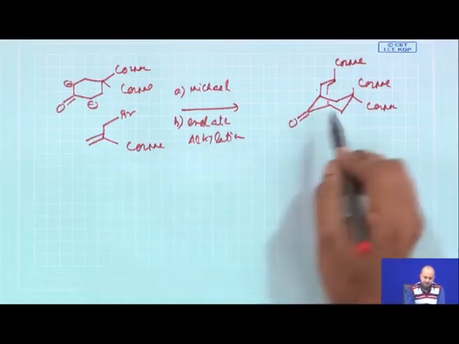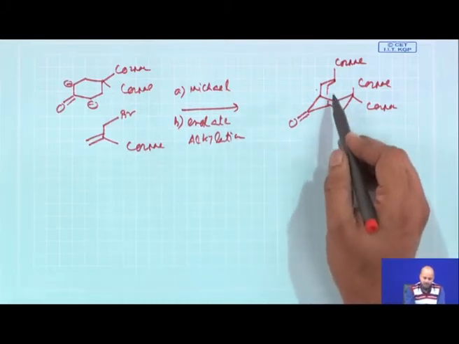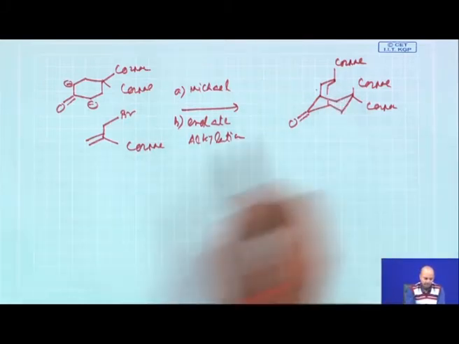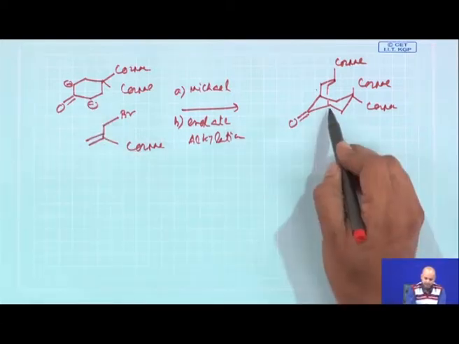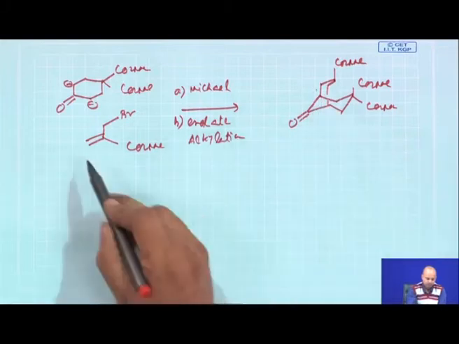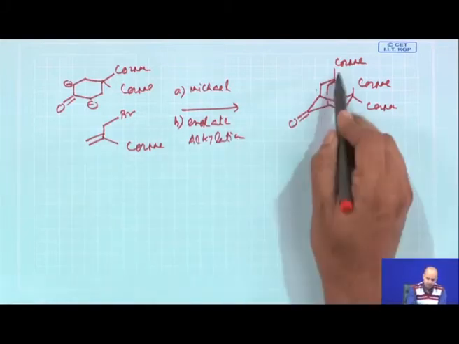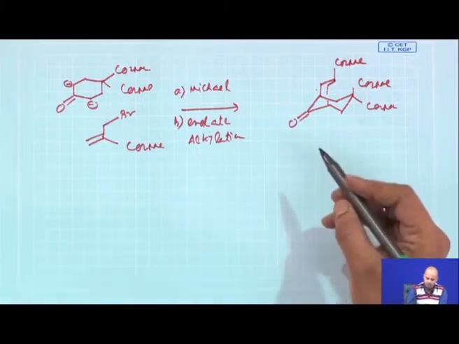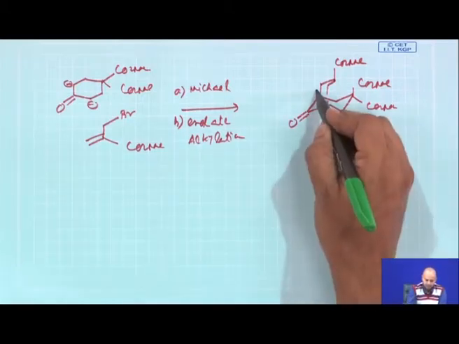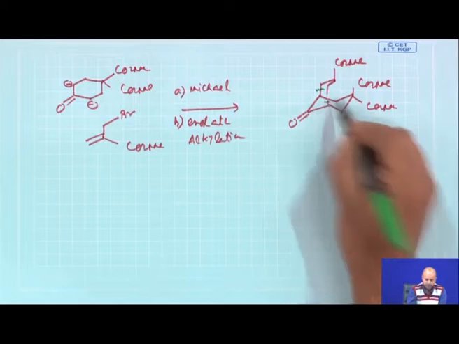So, you see it is now absolutely done. If this minus attacks here, this minus attacks this CH2, okay, and you get this CO2Me. This CH2 here attacks here. So, what bonds did you make? You made this bond, you made this bond.